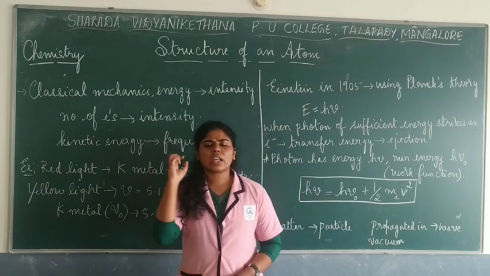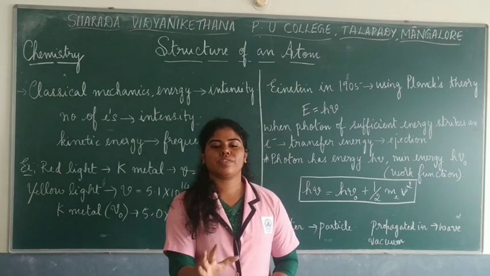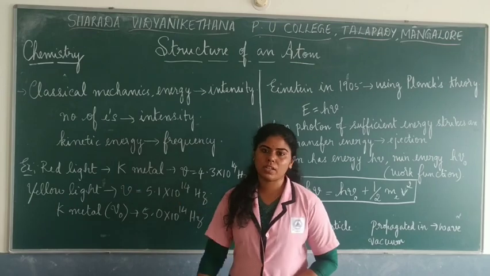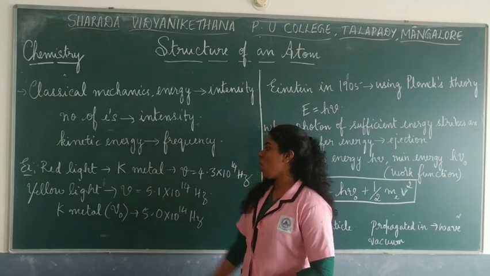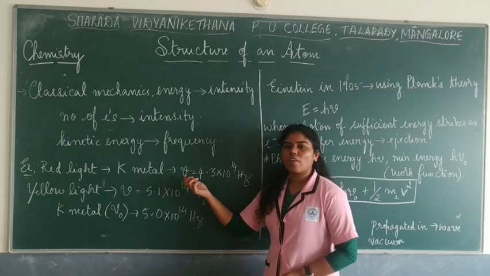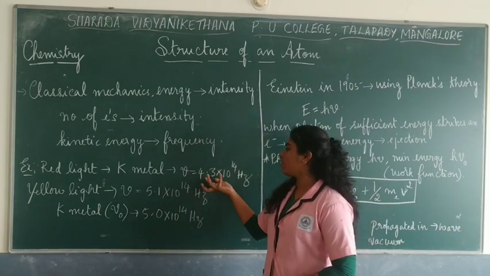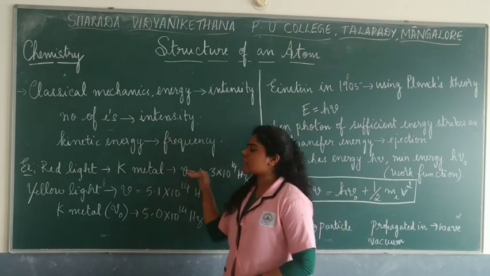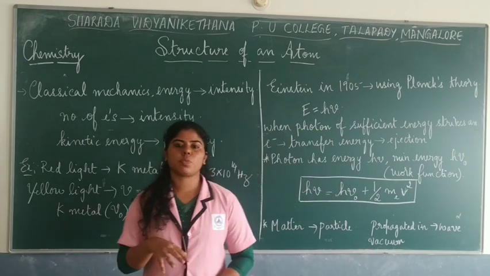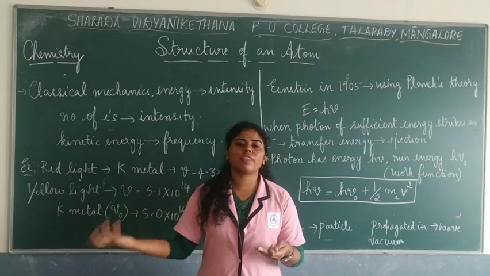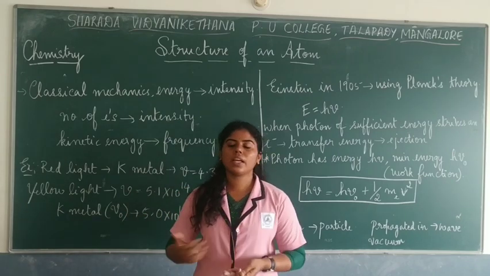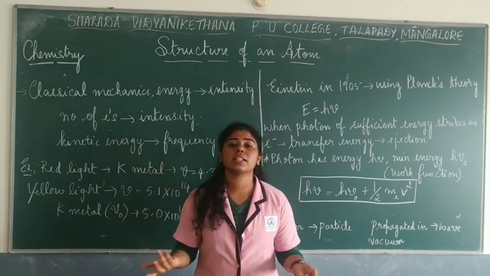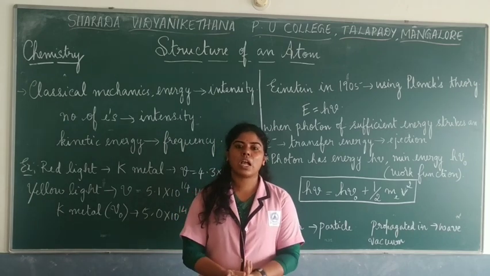Take a very bright red light and make it strike onto potassium metal, which is why I've written K. The frequency of this light is around 4.3 into 10 to the power 14 Hertz. When this bright red light was passed, there was no ejection of electrons from the potassium metal surface, and hence no photoelectric effect.